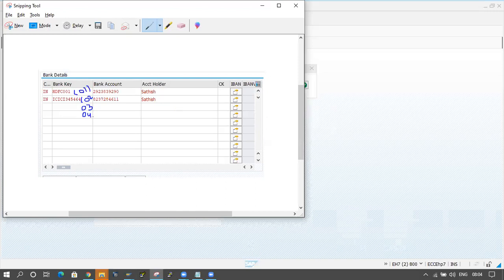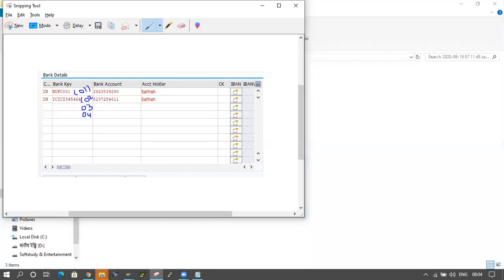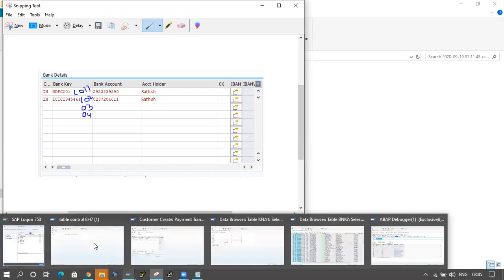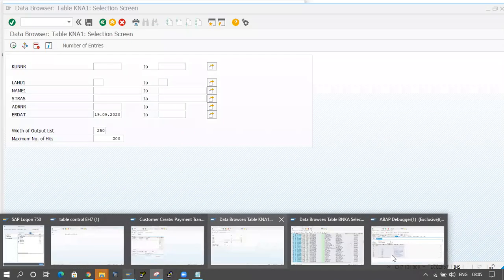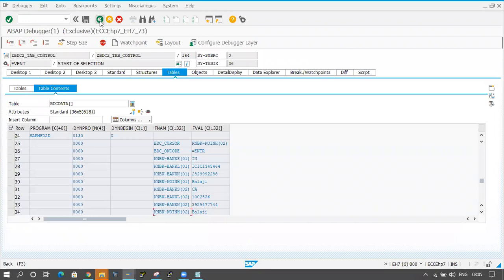For one customer it may contain two records, two bank accounts. For some other customers it may contain five accounts. At that time we should not take hard coding. Hard coding we should not take at the program level. That is why I am taking the concatenation.